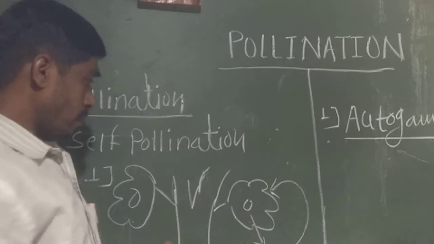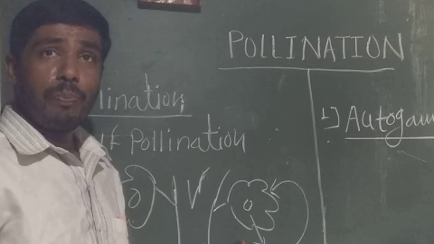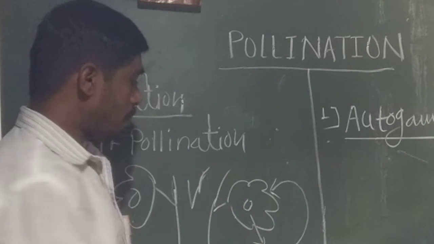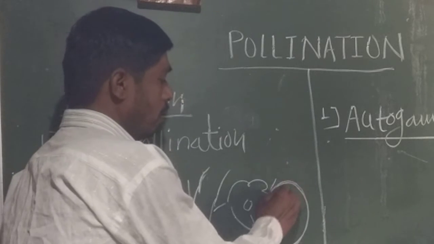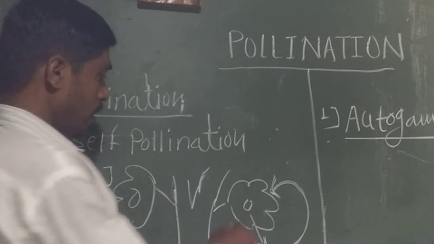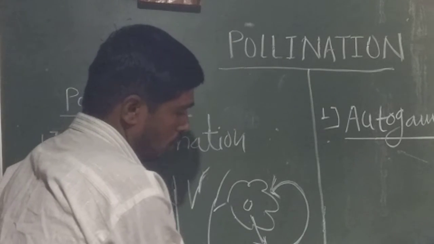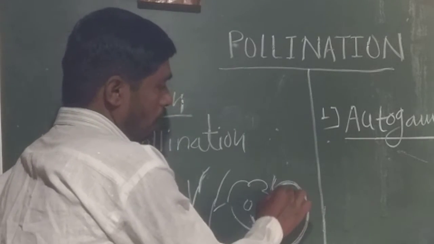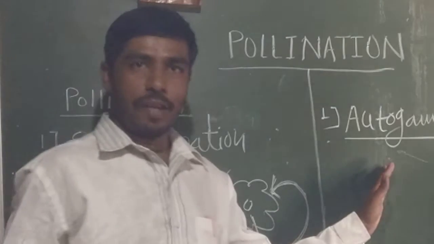Autogamy is defined as the transfer of pollen grains to the stigma of the same flower of the plant.